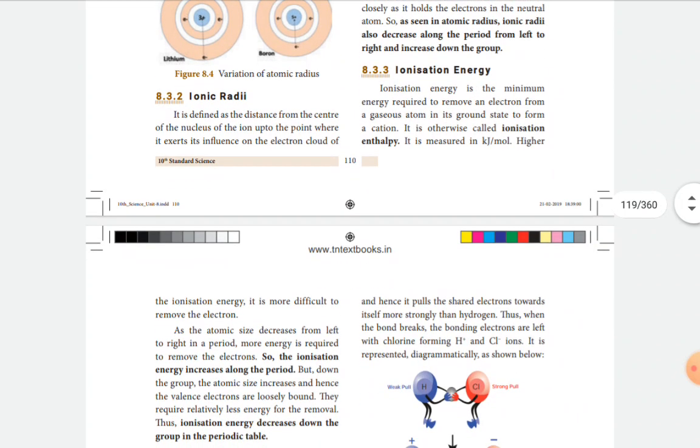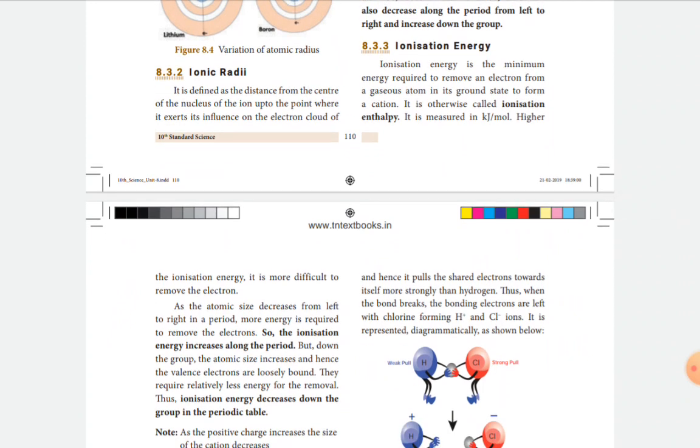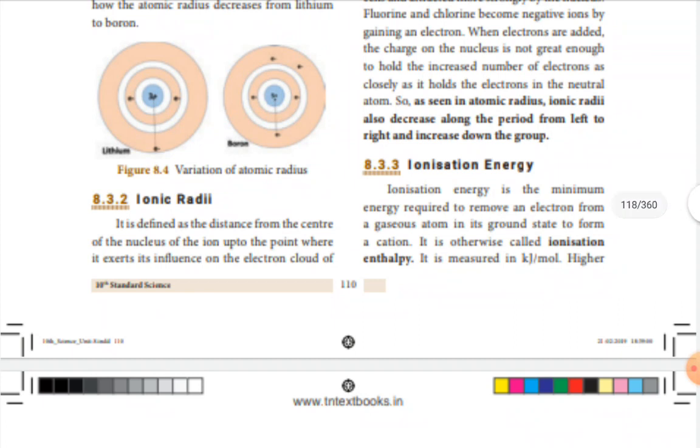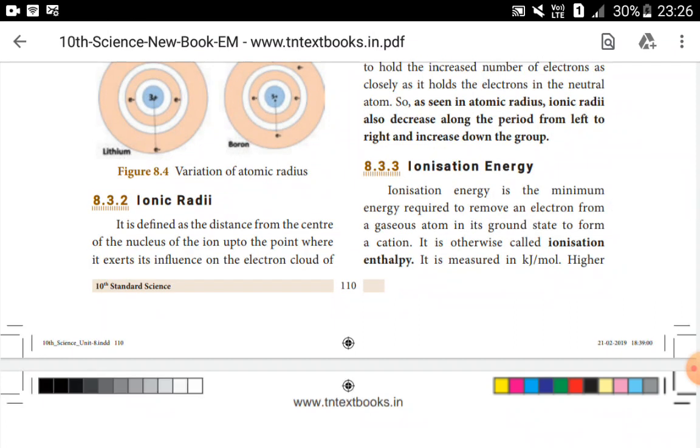The next topic we are going to discuss now is ionization energy. So what is called ionization energy? Ionization energy is the minimum energy required to remove an electron from a gaseous atom in its ground state to form a cation, a positively charged ion.